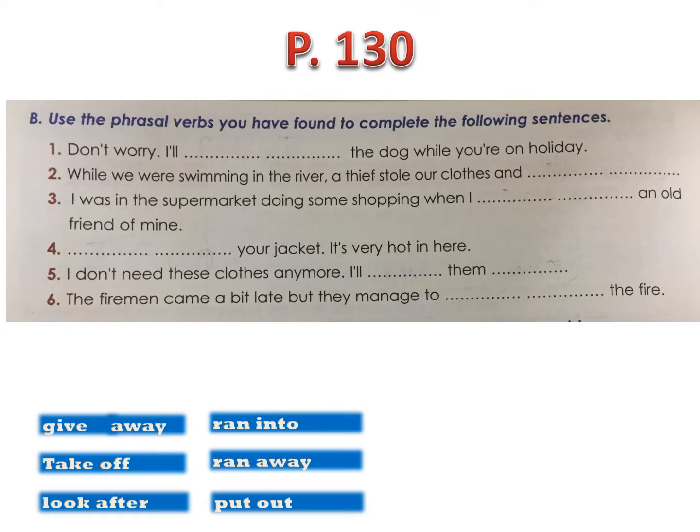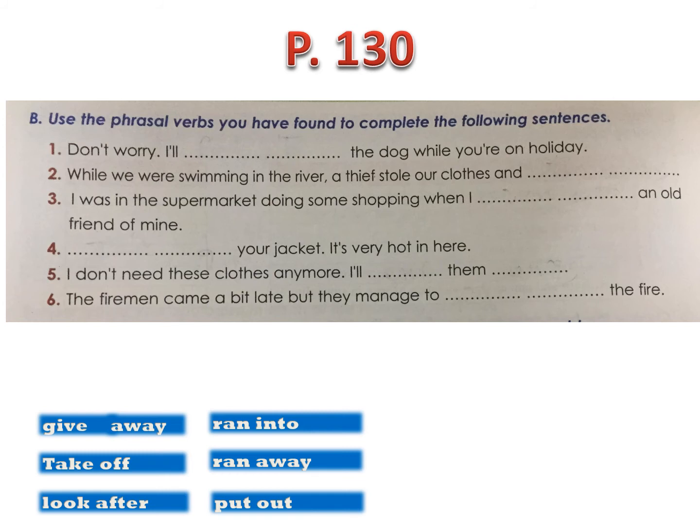Okay, this exercise is taken from your book Gateway 1 and it's on page 130 and it says use the phrasal verbs you have found to complete the following sentences, and the phrasal verbs are here below the exercise. Okay. Number 1, don't worry, I will.